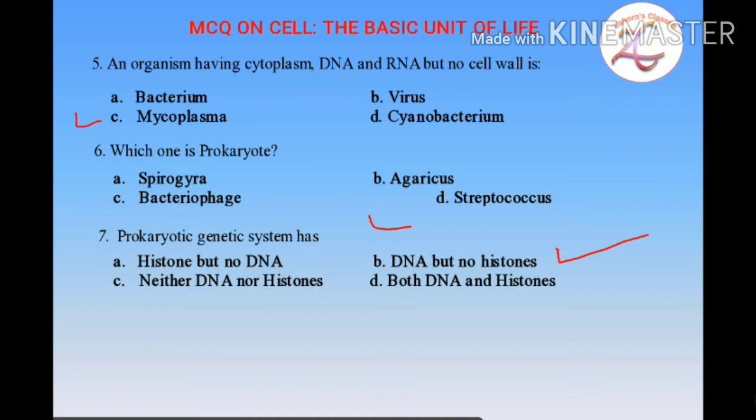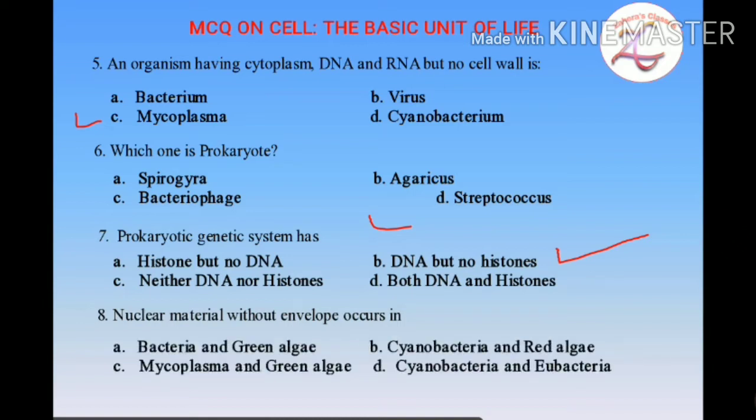Now coming on to the next question: nuclear material without envelope occurs in. Again the simplest of all, nuclear material without envelope, the genetic material or nuclear material that is not enclosed in any kind of covering or membrane or envelope. It occurs in which of these options? A. bacteria and green algae, B. cyanobacteria and red algae, C. mycoplasma and green algae, D. cyanobacteria and eubacteria.